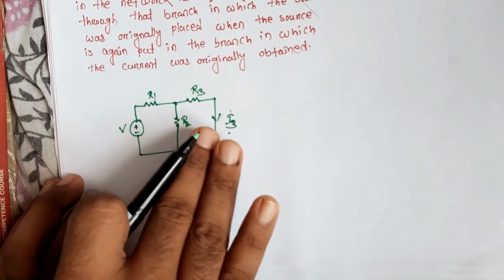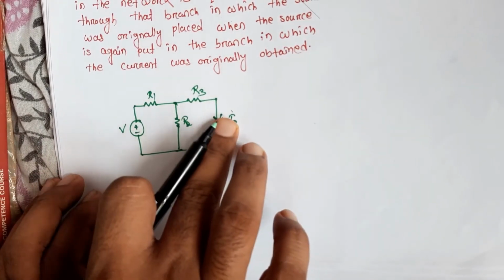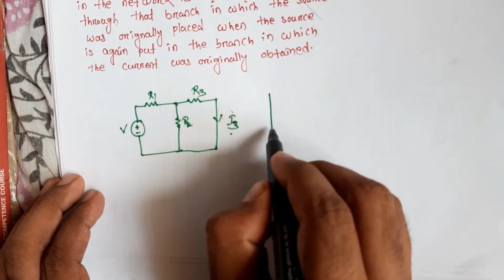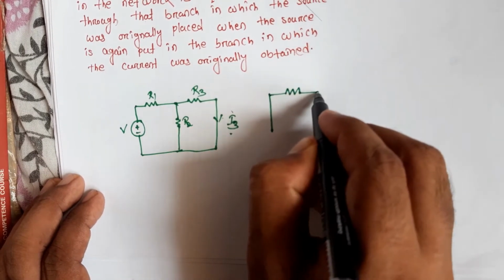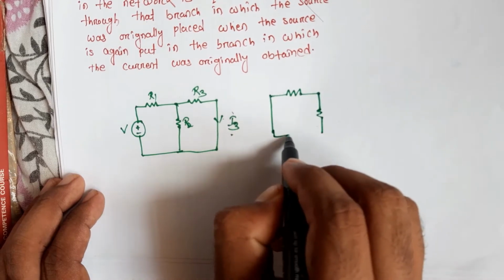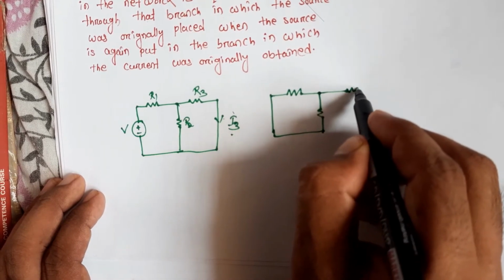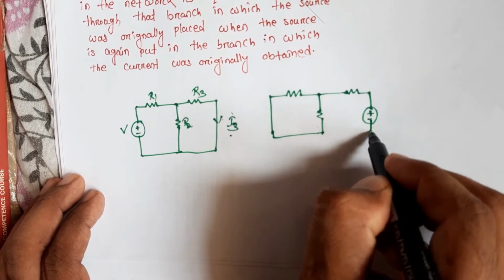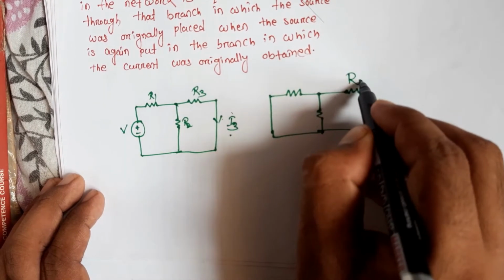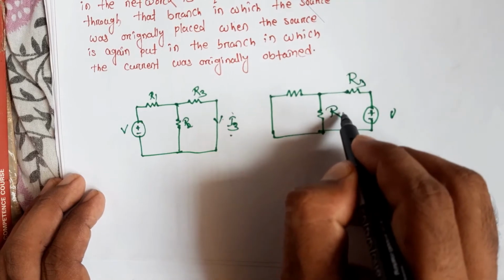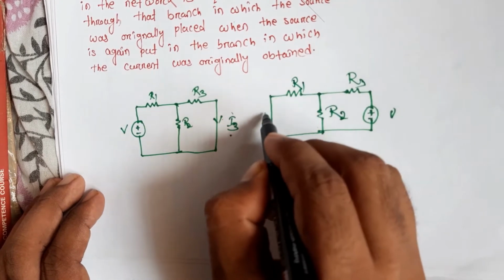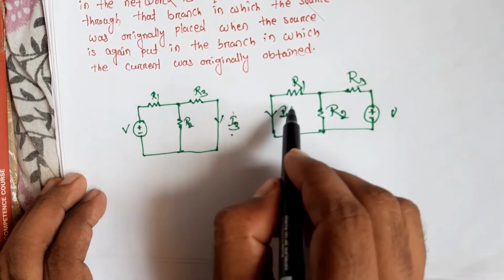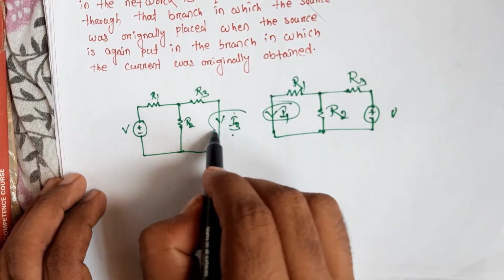If we replace this source to there, with all resistances the same, here this current is let I1. This theorem says that this I1 is equal to I3.